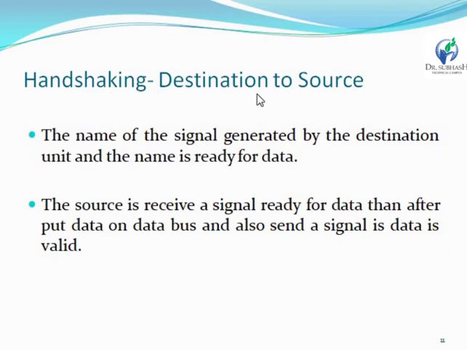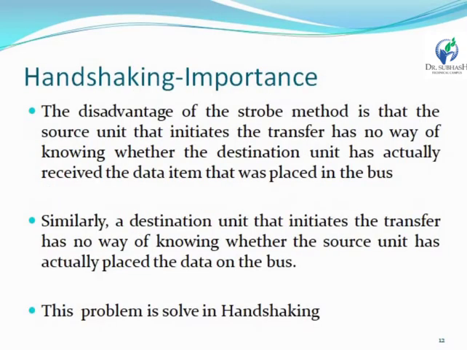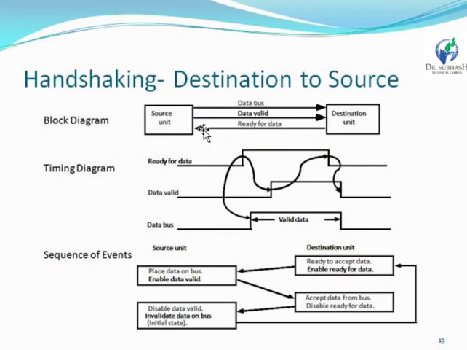Now the next is handshaking from destination to source. This is the source unit and then the destination unit. We can show in the diagram that the destination unit generates one signal, "ready for data." Then the source unit replies "data will be valid," and the source unit transfers the data on the data bus. After that we can reply for data will be valid.